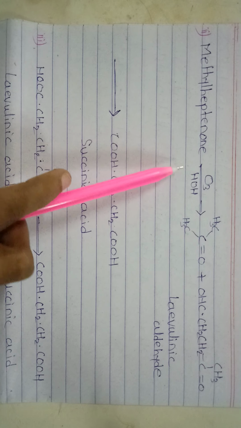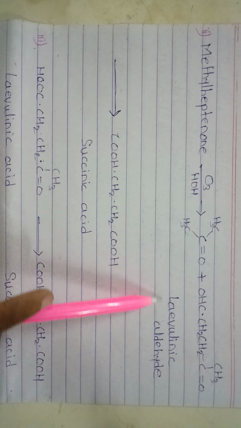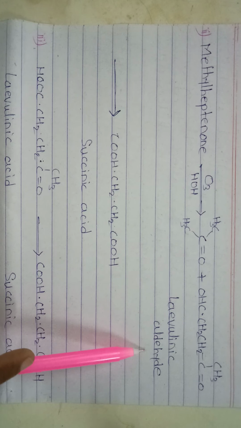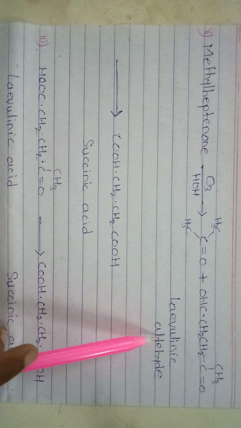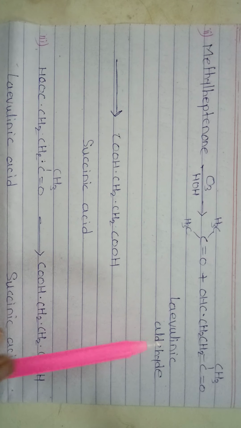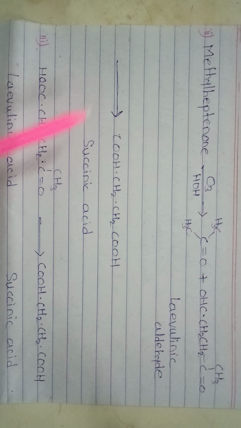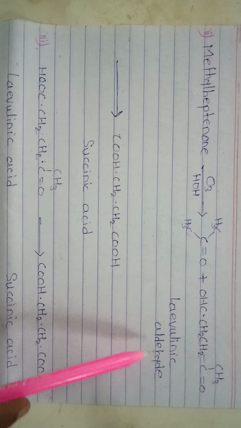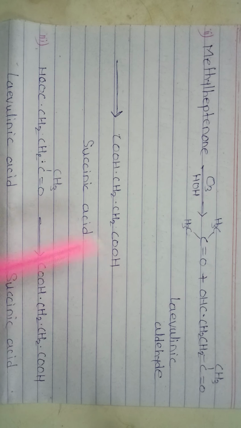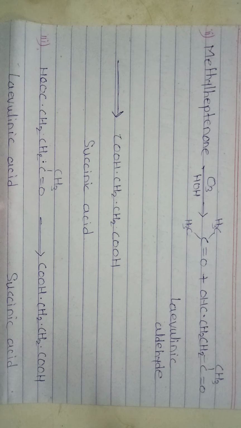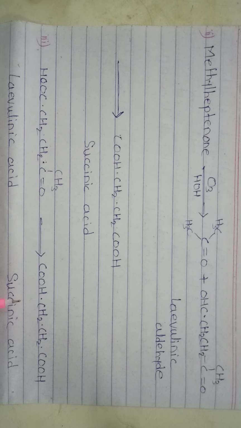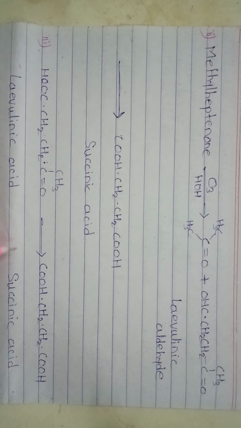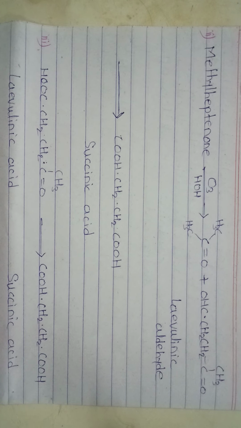When methylheptanone undergoes ozonolysis, it gives levulinic aldehyde, and levulinic aldehyde again on ozonolysis gives succinic acid. Levulinic acid in the presence of ozonolysis also gives succinic acid.